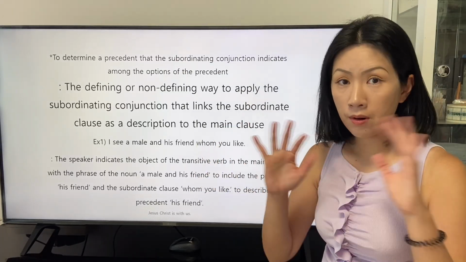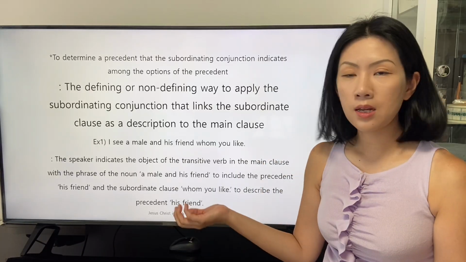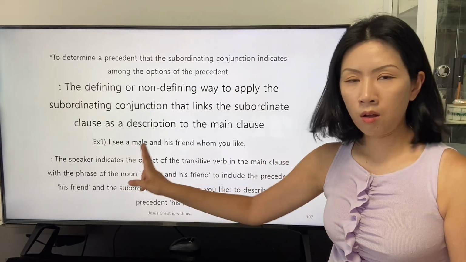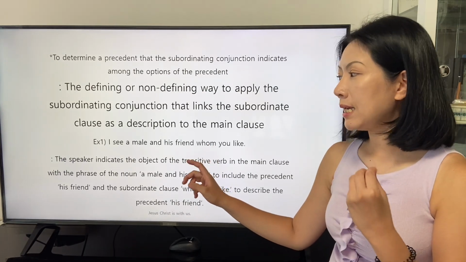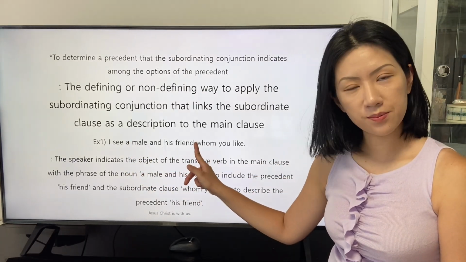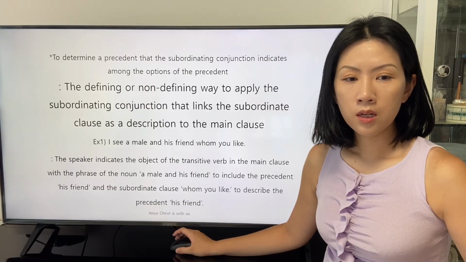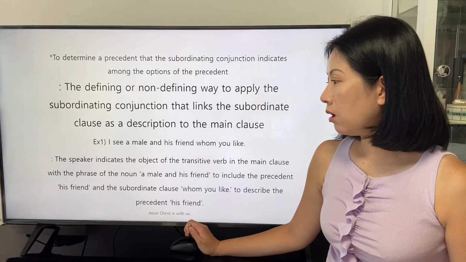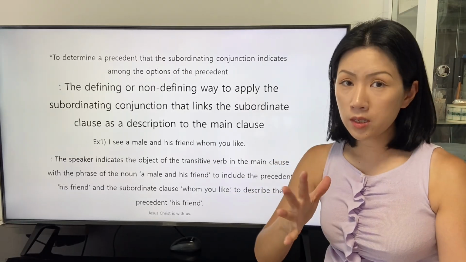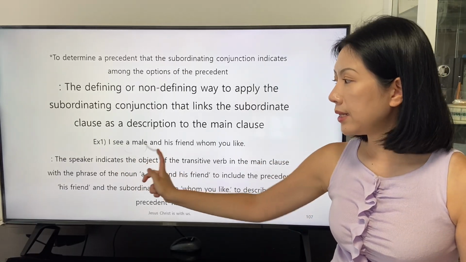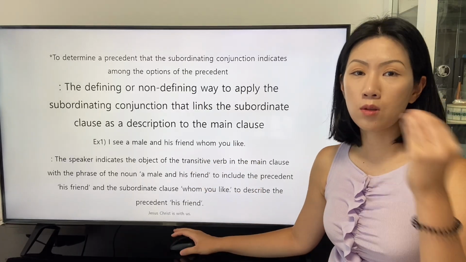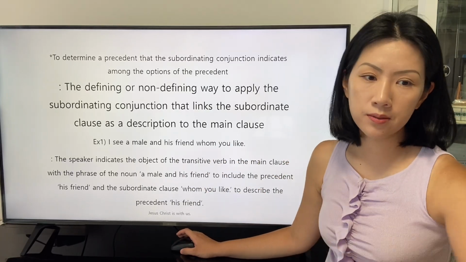So we figure out that the precedent indicated by the pronoun whom is a male and his friend. I needed to clarify the number of the precedent.